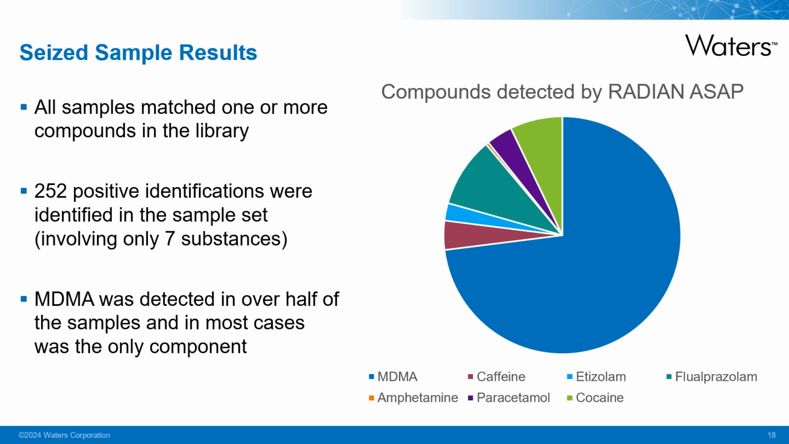These samples were also analysed using an established screening method with QTOF. Good agreement was shown between the two analyses. Discrepancies were likely due to differences in analytical sensitivity and differences in library content. I have a couple of examples of these on the next slides.